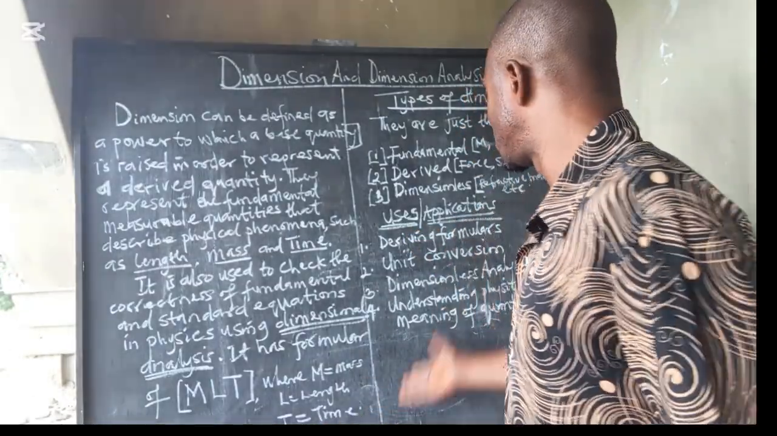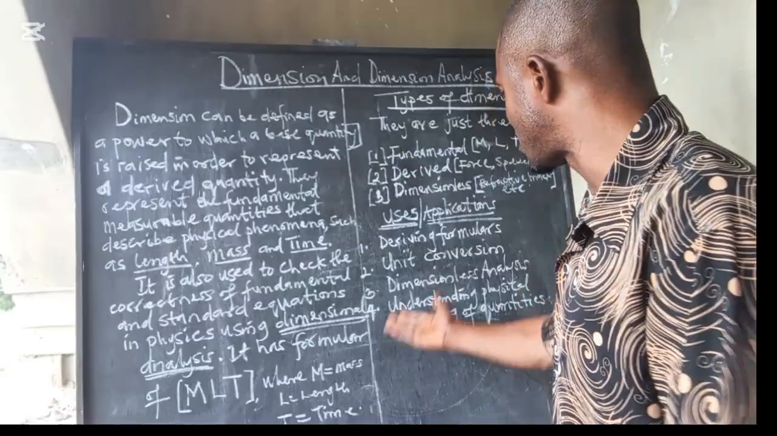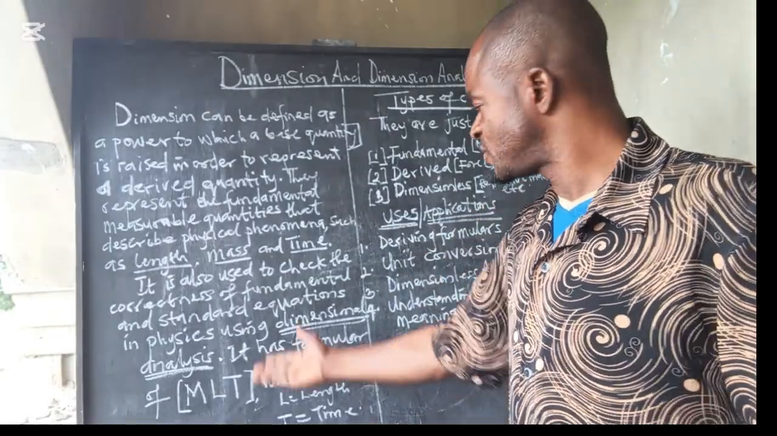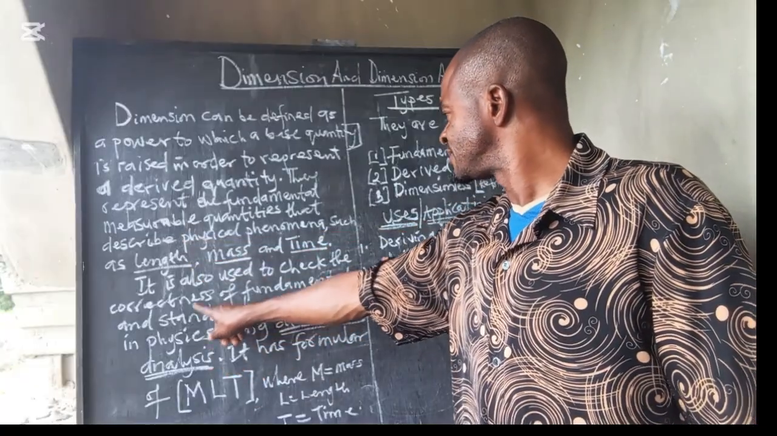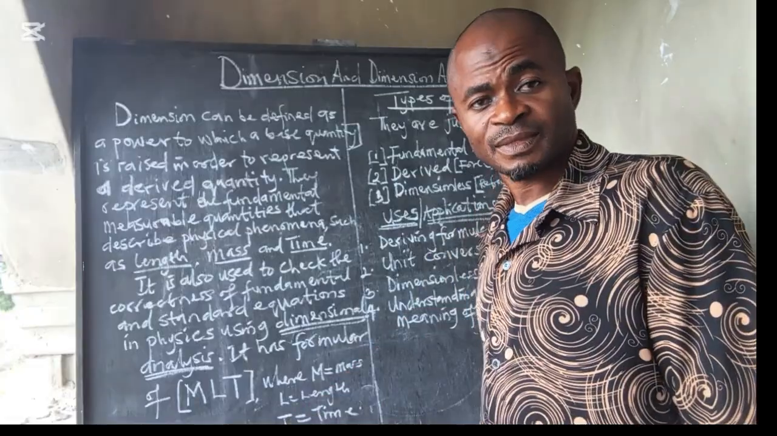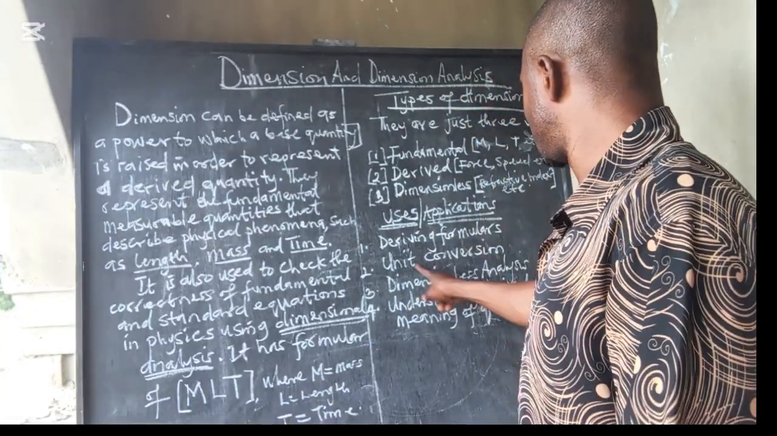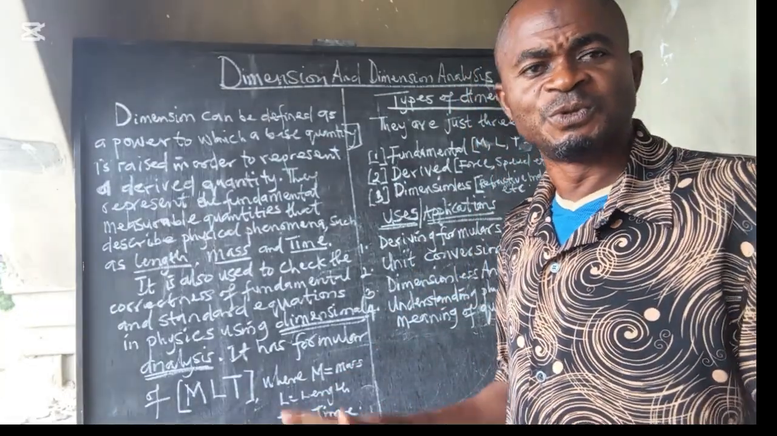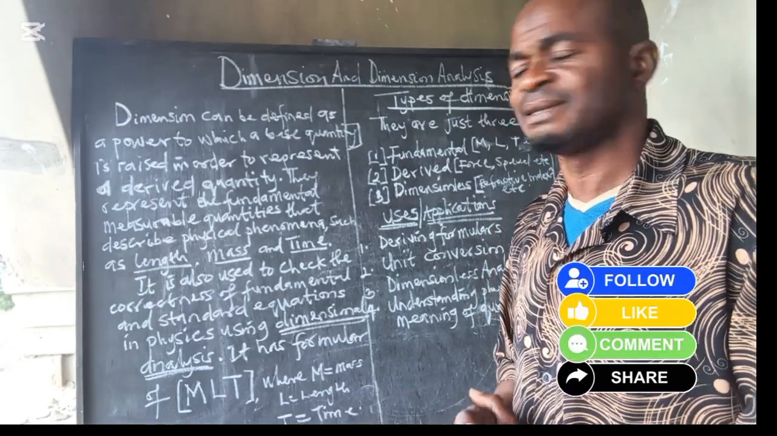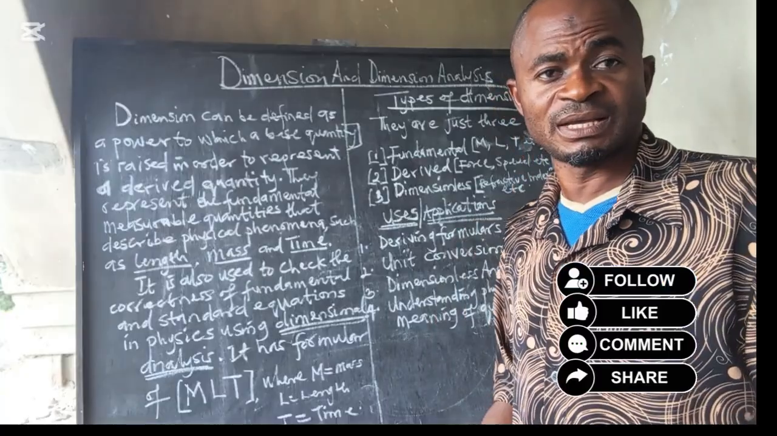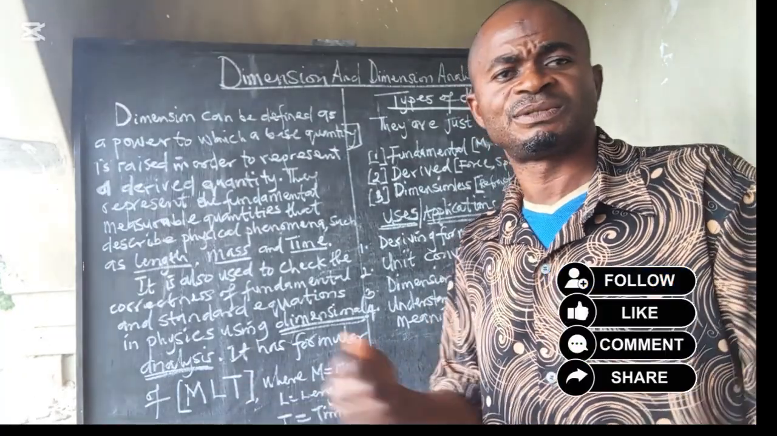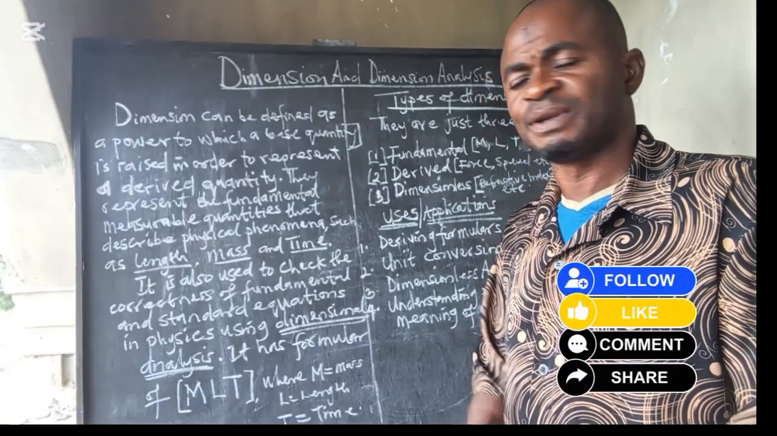Now the last one, uses and applications of dimension. One, dimension is used in deriving formulas. Yes, good. Now I told you, it is used for checking the correctness of the equation. We use dimension to derive formulas. I will show you when we reach there. You should be able to understand it better. Unit conversion. Yes, we have different types of unit. You can combine them together in order to get the standard unit for that thing.